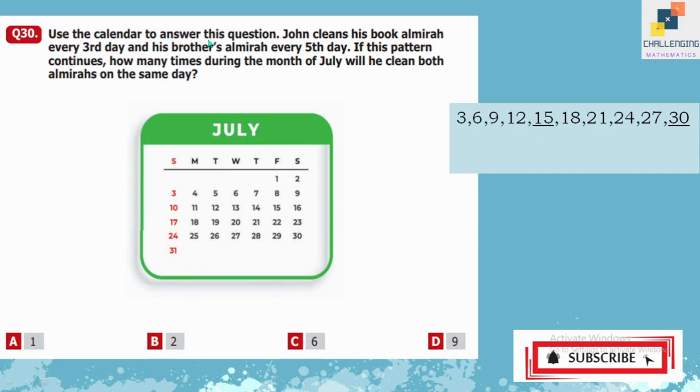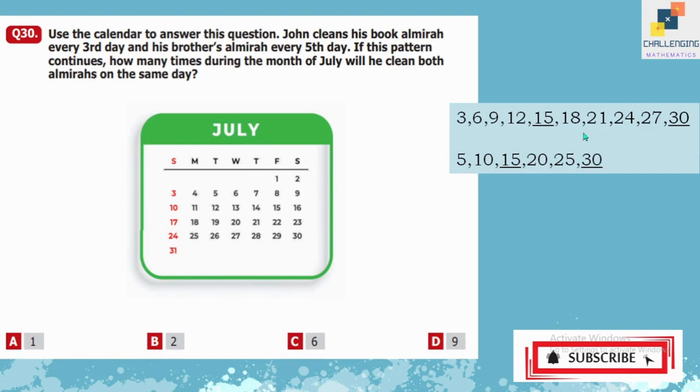So he cleans his book almirah on every third day. So we can write all the multiples of 3 till 30 or 31, meaning we should not exceed 31. Here I have written all the multiples from 3 to 30, and he cleans the almirah of his brother on every fifth day, so we will write the multiples of 5 till 30.